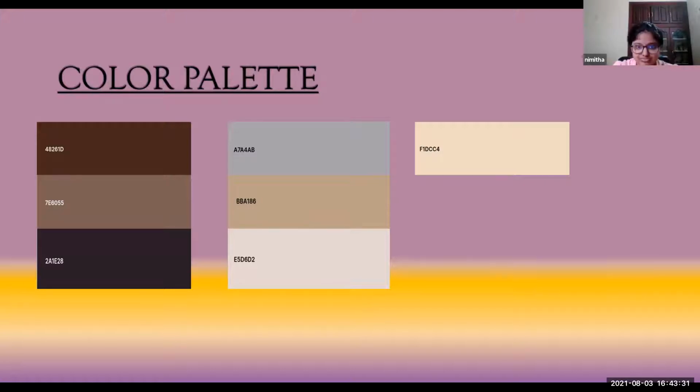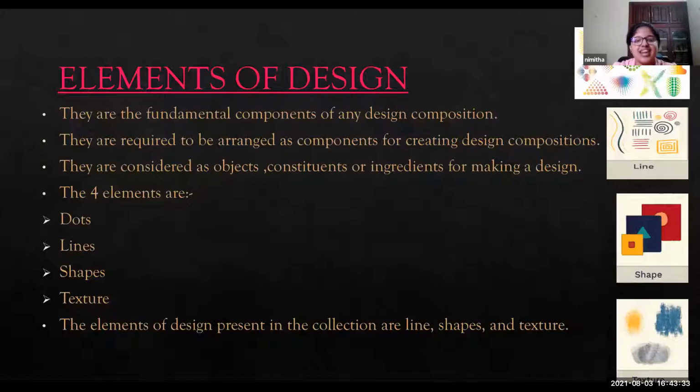So next is elements of design. Elements of design are dots, lines, shapes, and texture. These are the tools used by a fashion designer and a clothing manufacturer when a garment is designed and to enhance its appearance as well. They're the foundation for the development and creation of all textiles and clothing products.